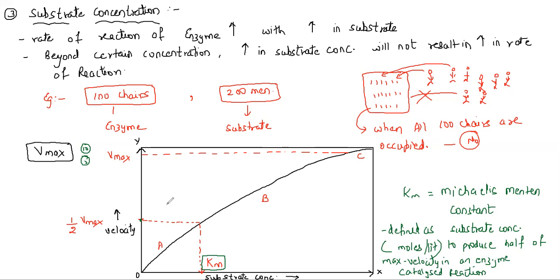So here at Vmax, I can say that 50% of the chairs are occupied. Right now, this is 50% of chairs occupied. That is what is called Km, or half Vmax. If I take this example of 100 chairs and 200 men. Km value is a constant feature for any enzyme. Just remember. So let's understand the value of Km.